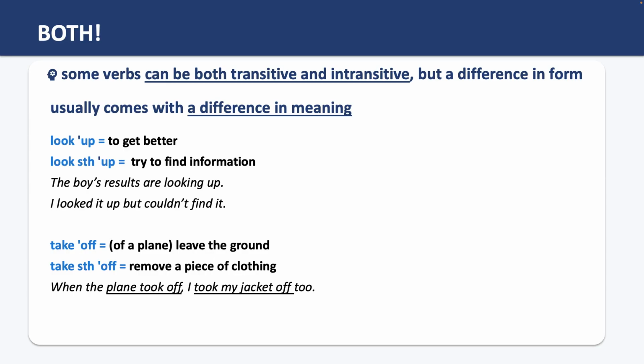Here's another example. Take off. If you say take off without an object, it usually refers to a plane leaving the ground. And if you say take something off, you are referring to an act of removing a piece of clothing. For example, when the plane took off, left the ground, I took my jacket off too, removed my jacket.